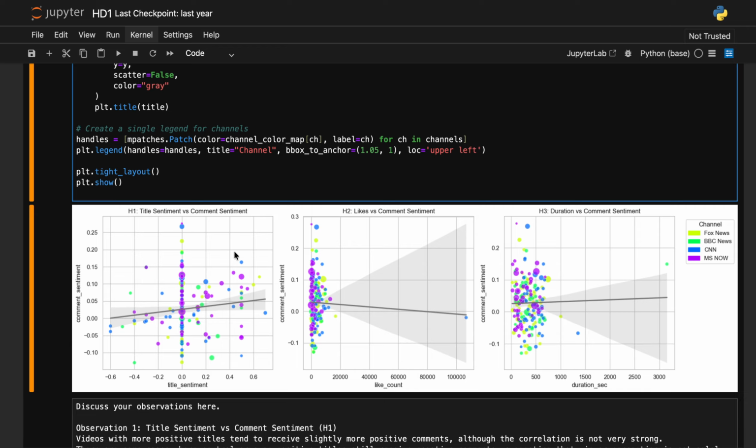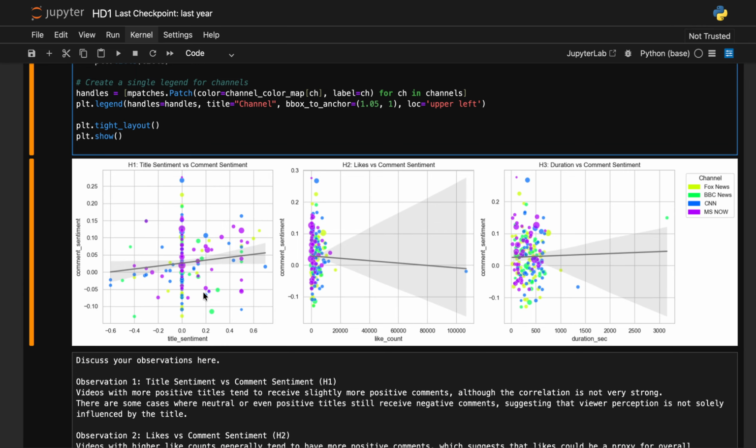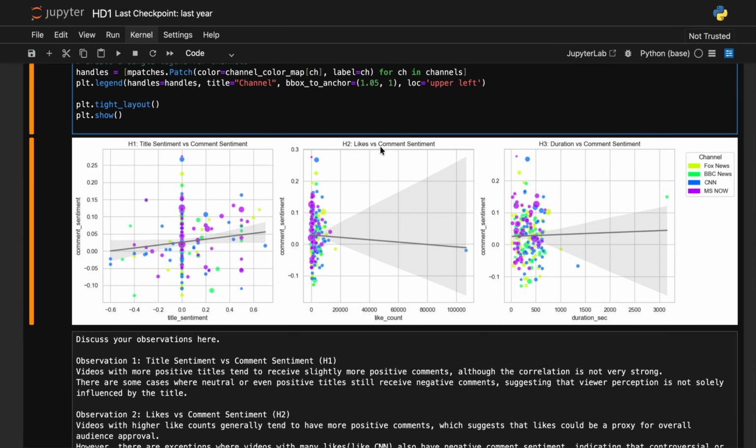As you can see, the first is very scattered and we can't decide the correlation between comment and title, but in the second, likes versus comment, it is concentrated in a single place, which is like count below 20,000, and only for CNN the like count was above 100,000. The comment section was also a little scattered, but we can see the positive and negative comment sentiments.